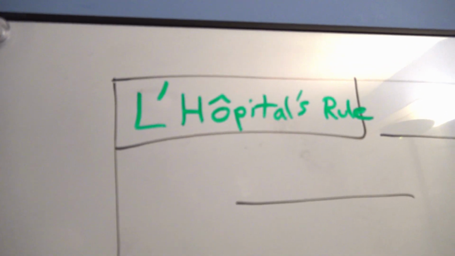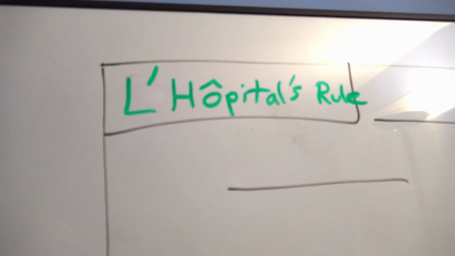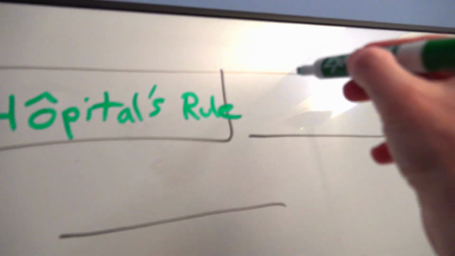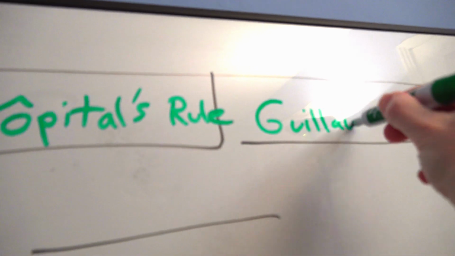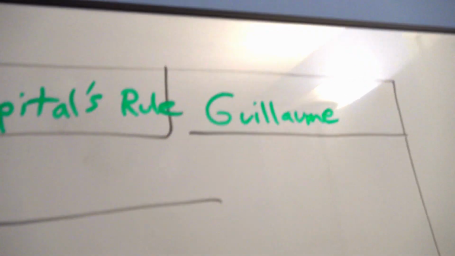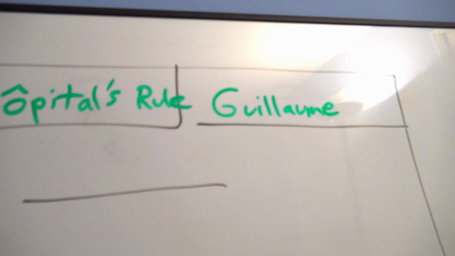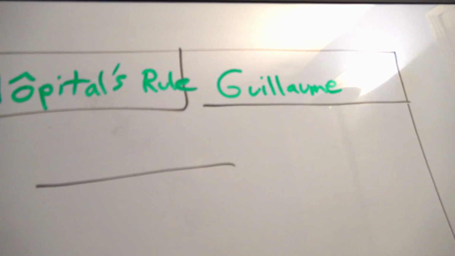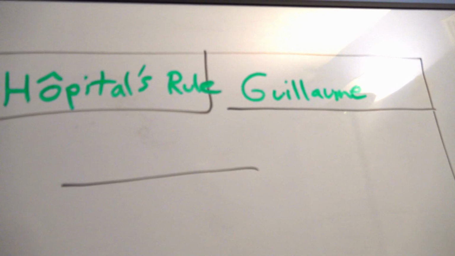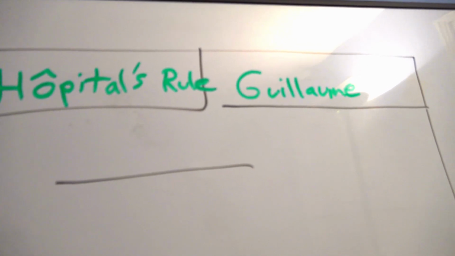Who is it named after? A guy whose last name was L'Hôpital. And that's going to go in the other blank. It was 1696. His first name was Guillaume. I've asked this question for 30 years as a calculus teacher. Nobody's ever given me the correct answer for some reason. I always ask people, Guillaume is French for what very popular common English name?